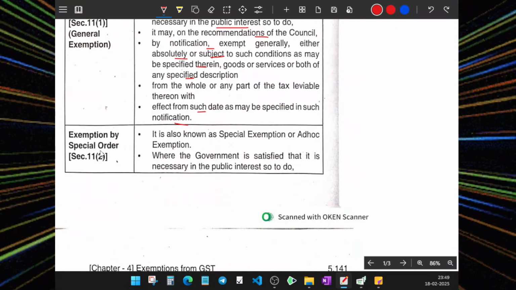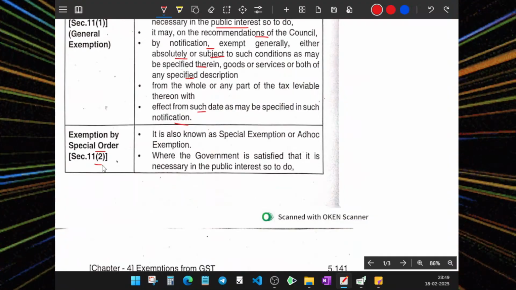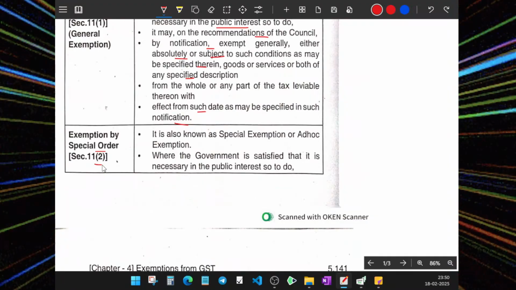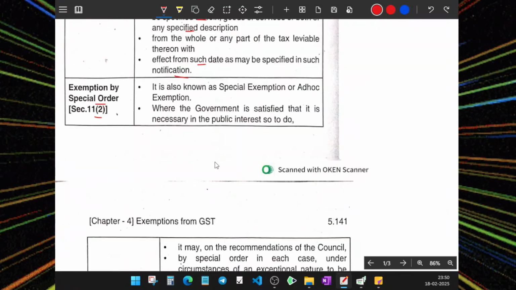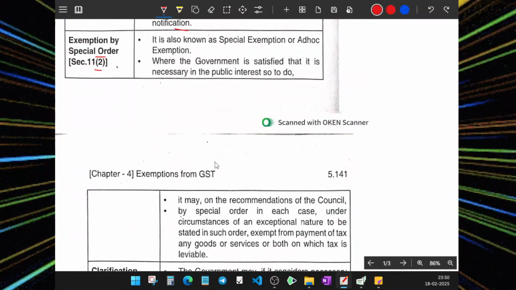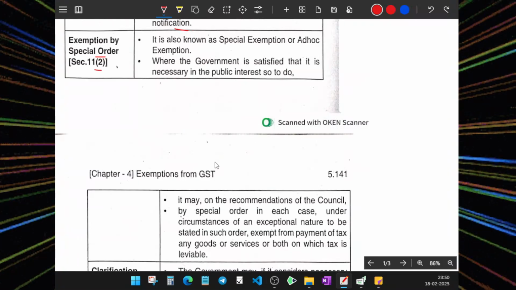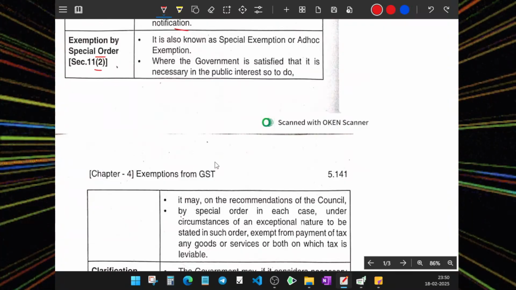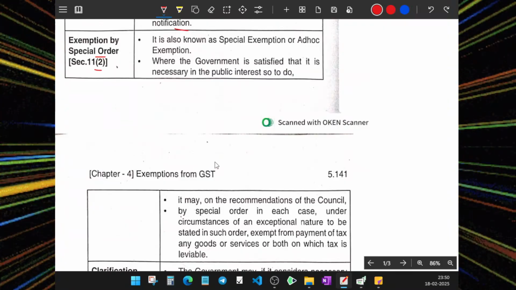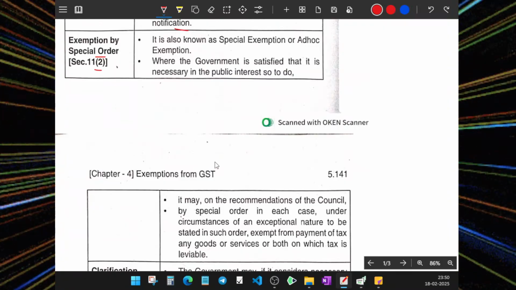Exemption by special order, Section 11, Clause 2. It is called special exemption or ad hoc exemption. So what is that? Where the government is satisfied that it is necessary in public interest to do so. So they think, sir, by special order, it is a very important, most basic thing, so we are making it exempted. Very good. It may be on the recommendation of the council. If the council is saying that we should make it, then we'll do it.